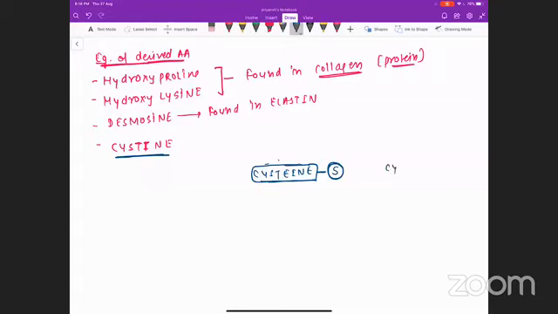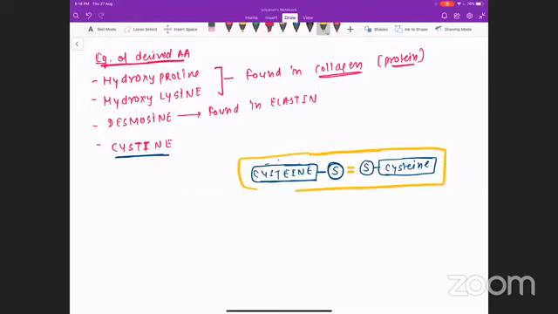If I take two molecules of cysteine and I join them, you can see that the sulfur atoms are joining with each other. And this entire unit, where two molecules of cysteine are united, is called cystine.